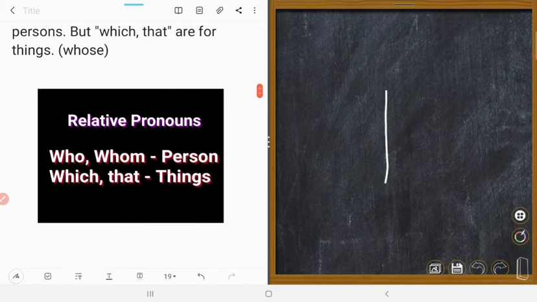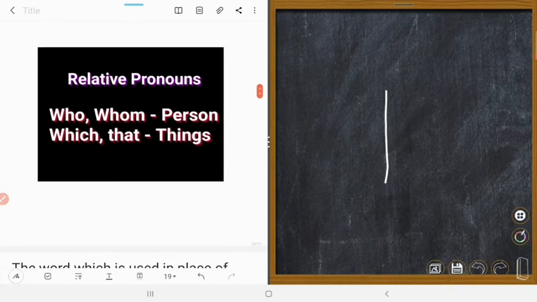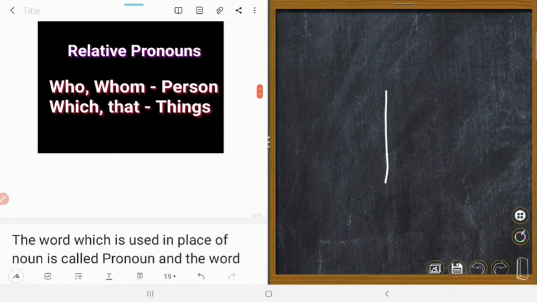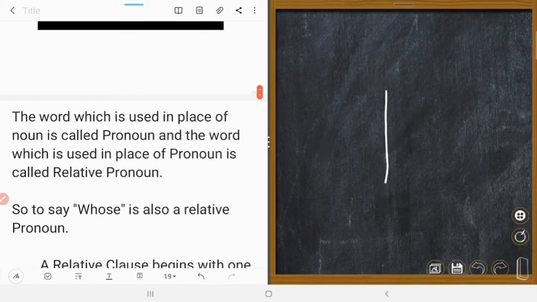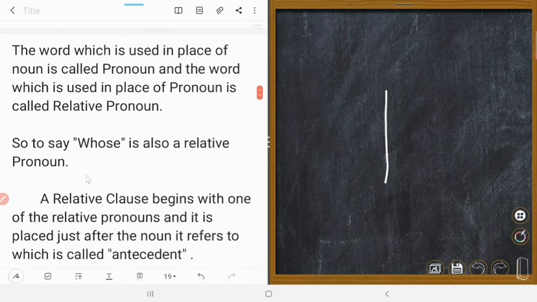Whose is also a relative pronoun. It replaces possessive case pronouns. By mistake I have not written whose. The word whose is a relative pronoun.